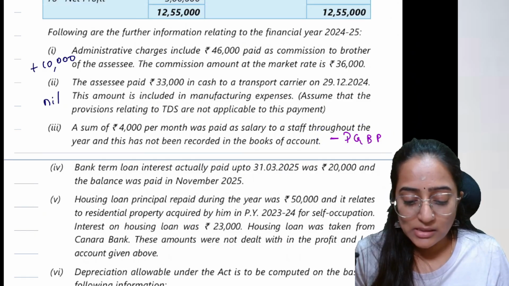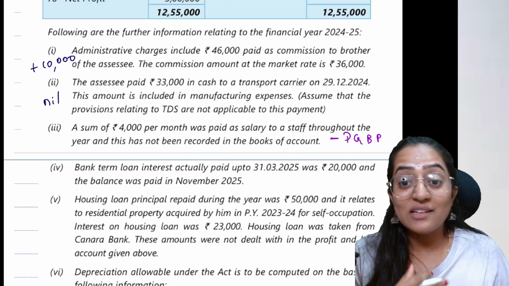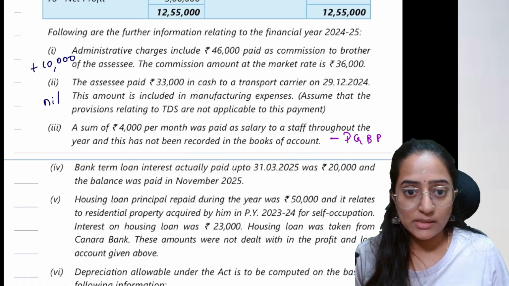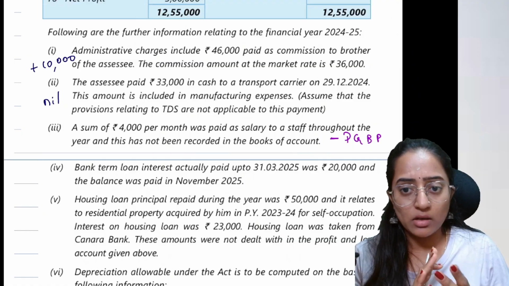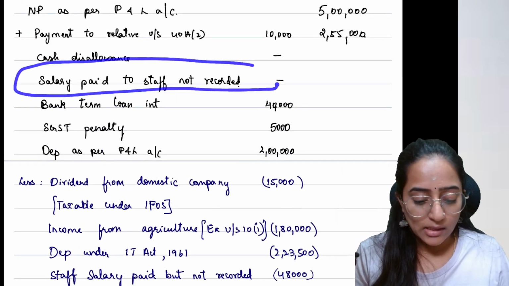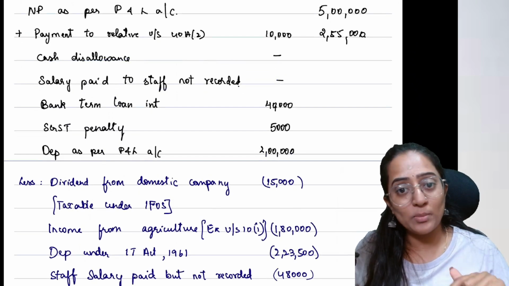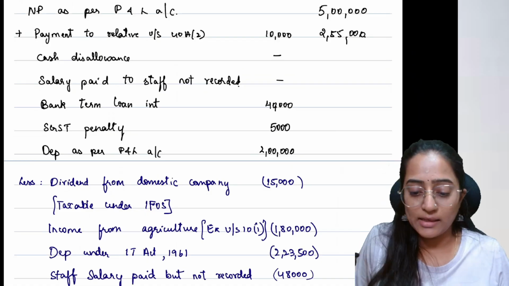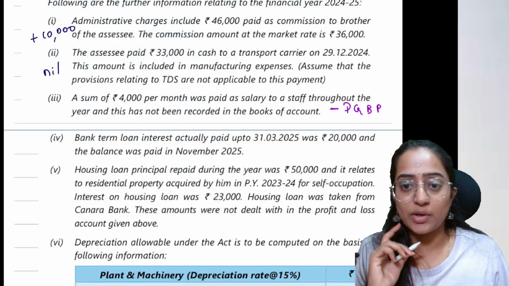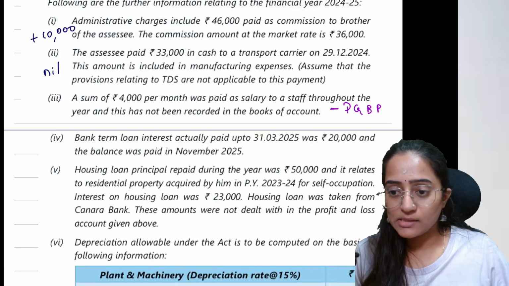If you consider this as unexplained expenditure over here, it would be considered as undisclosed income, and it would be taxable at the rate of 60%. Making sense? You can either take any one, but the ICA assumes it to be an omission. You can either consider it to be undisclosed income or omission, whichever you want. So let's see what ICA has considered.